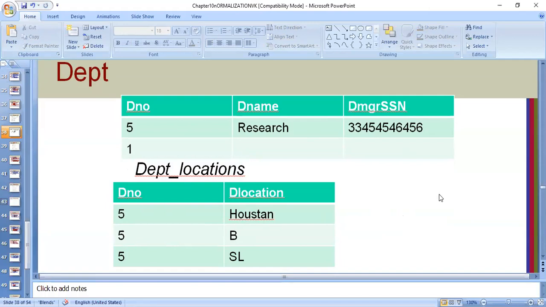Yes, ma'am. So actually there are three qualities of the first normal form: it does not allow composite attributes, it does not allow multi-valued attributes, and it does not allow nested relations.